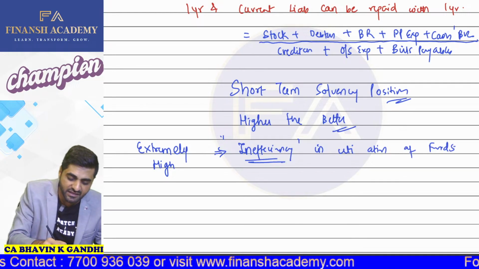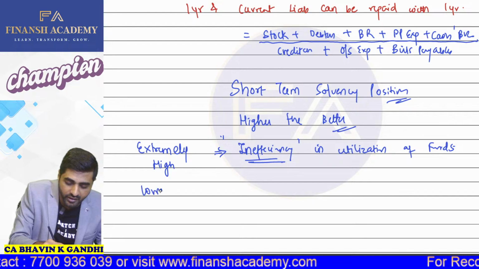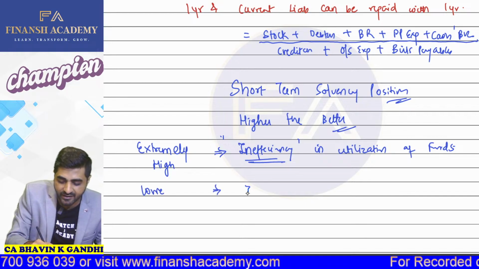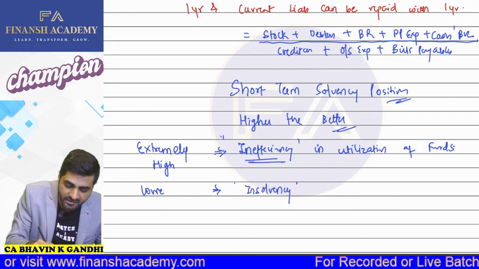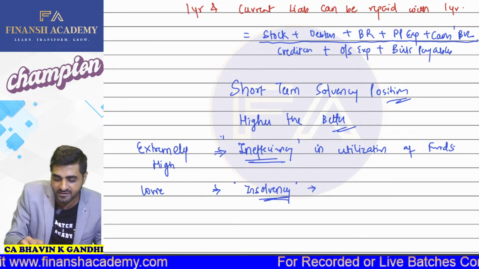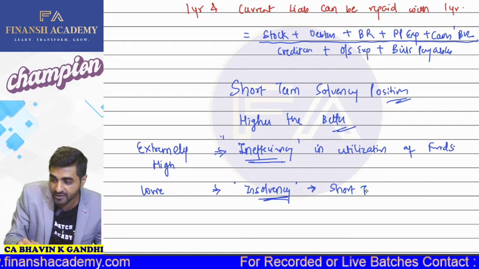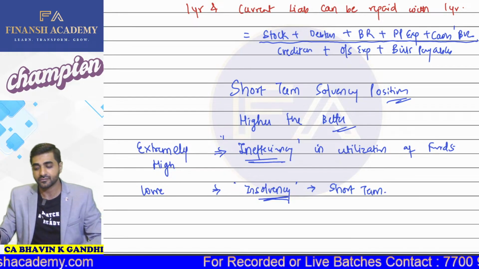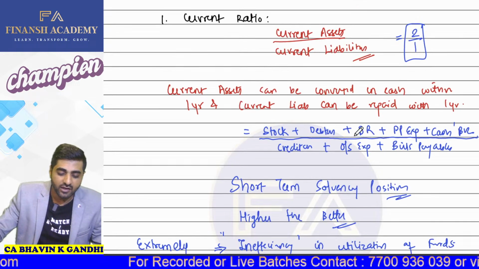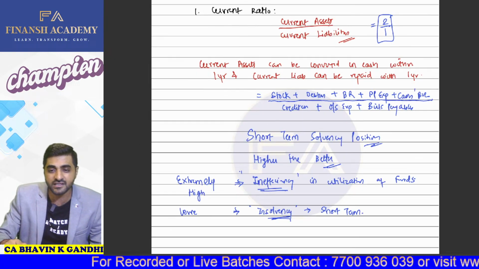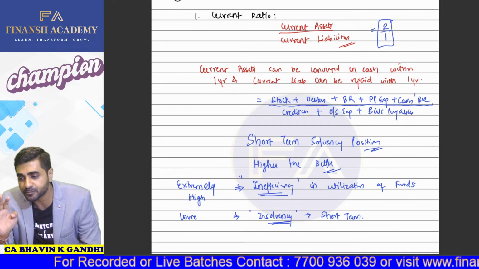And guys, if this ratio is low, then what does it indicate? It indicates there is insolvency. But this insolvency is always short-term in nature. So my dear students, your very first ratio, which is your current ratio, is now completed.